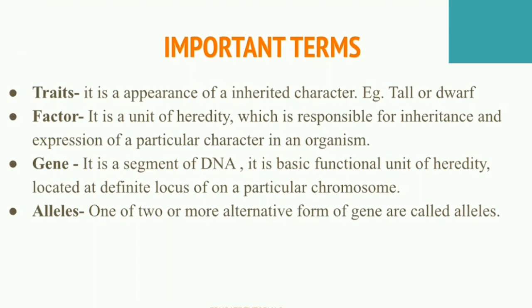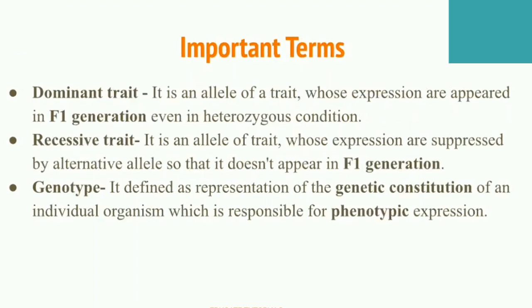The next term is allele. One or more alternative forms of a gene are called alleles. How can we represent genes? Like a T. So alleles are alternative forms of a gene, like a capital T and capital T in a pair form.